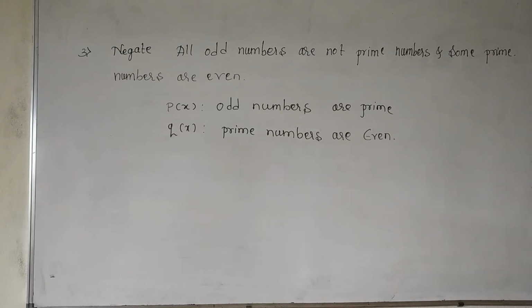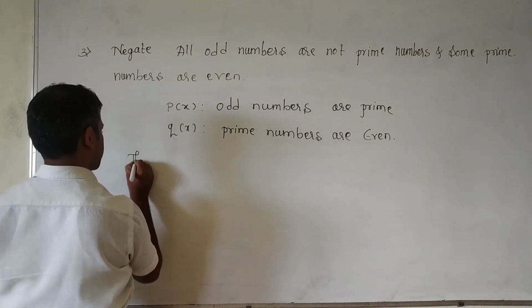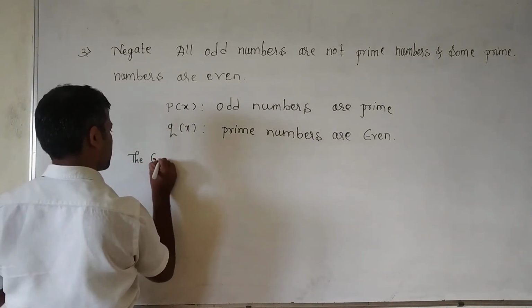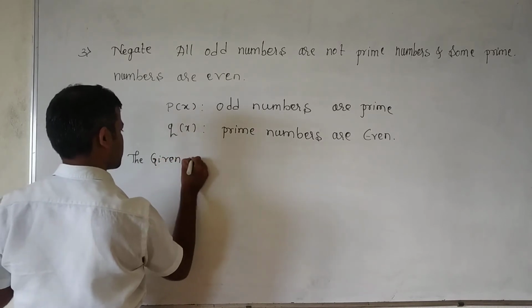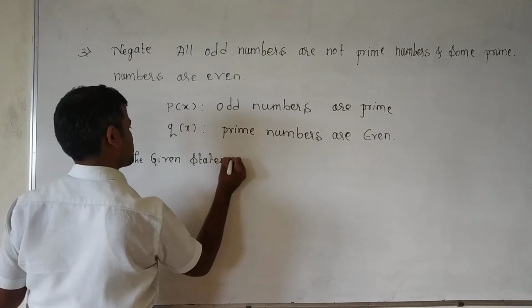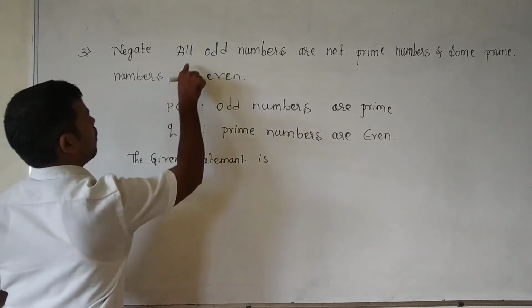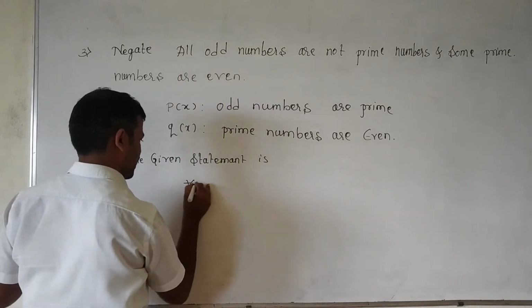So the given statement is like this. First, for all x.